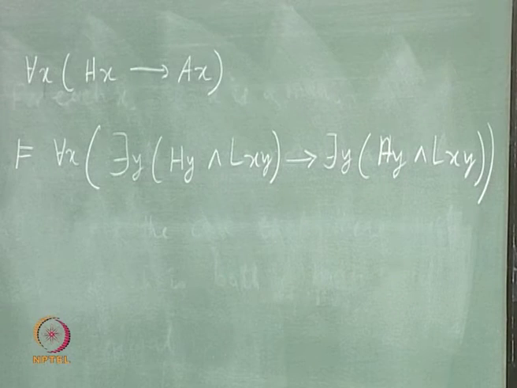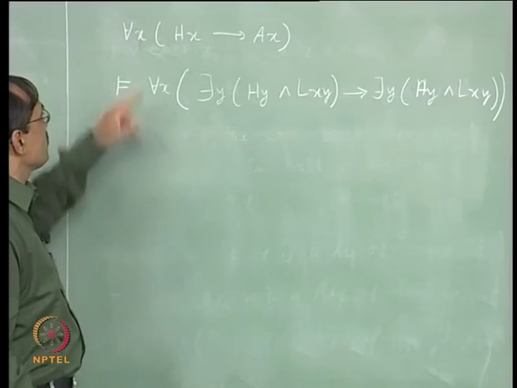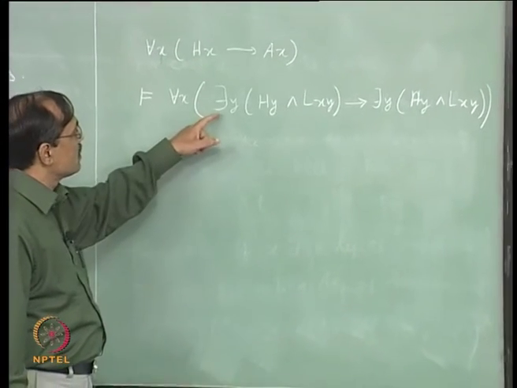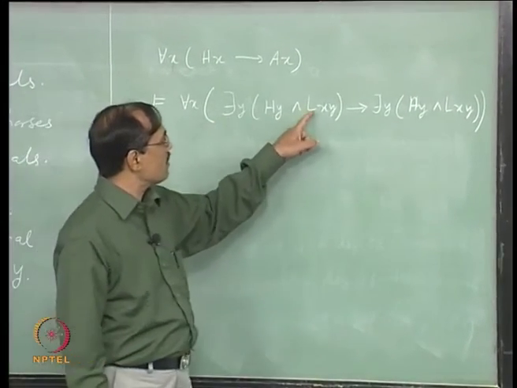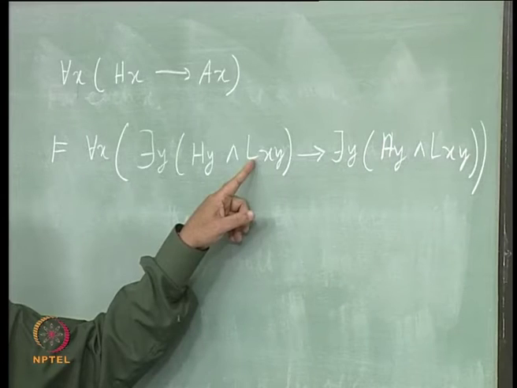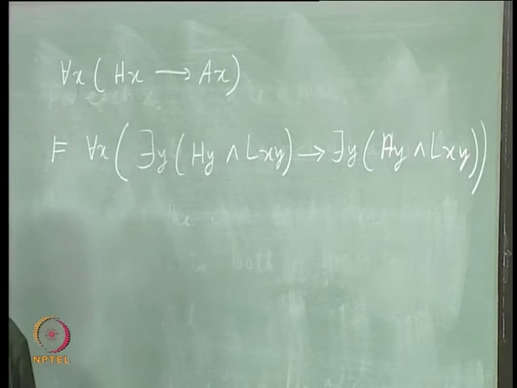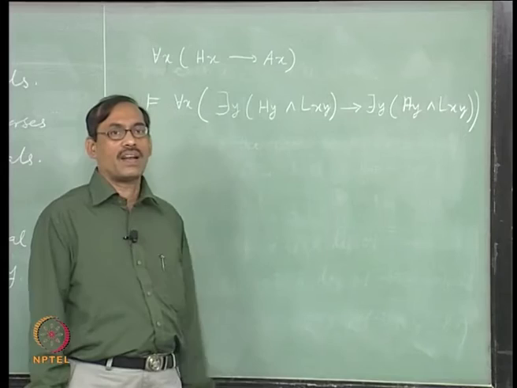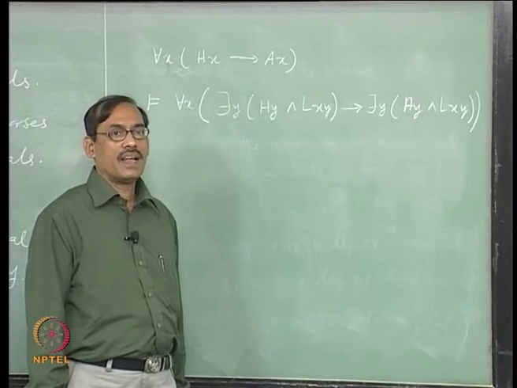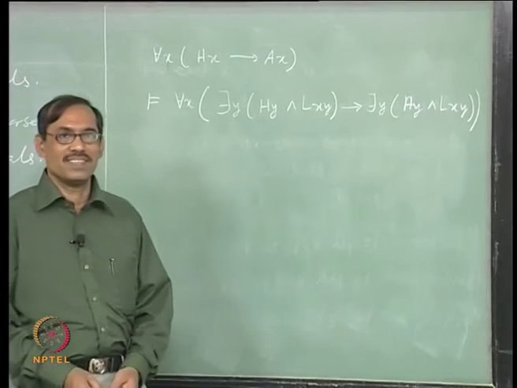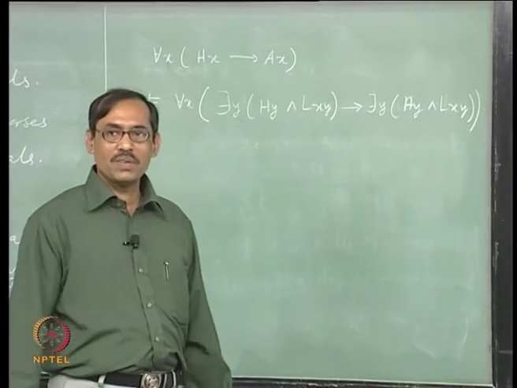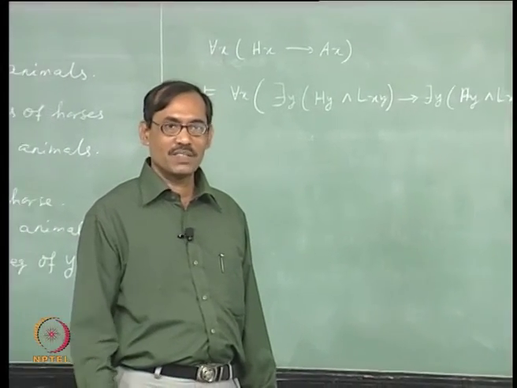How do we give a proof of validity? Problem is, here is a premise, here is a conclusion, the conclusion is having only Lxy, right. In the premise there is no Lxy. So, in the informal proof or in the calculation, you have to introduce that Lxy somewhere, right, and you do not know where to introduce, how to introduce it. So, the best method will be to proceed by reductio ad absurdum.